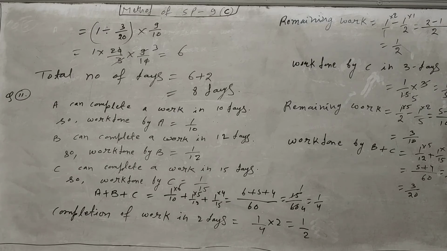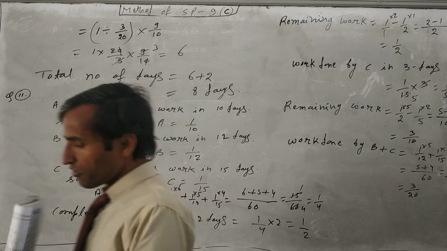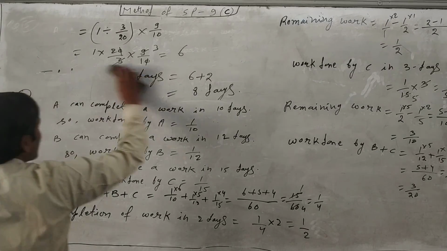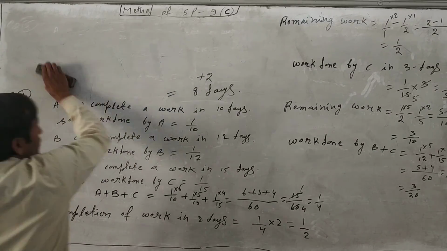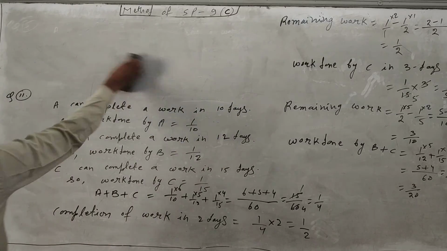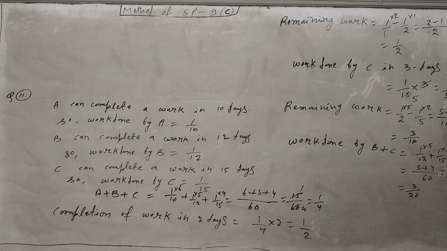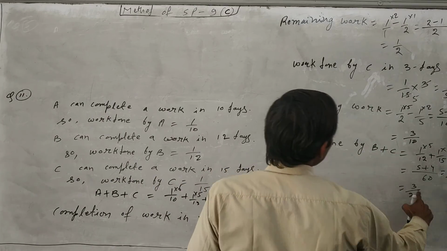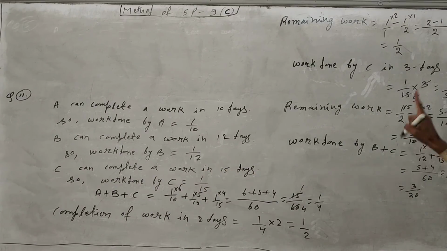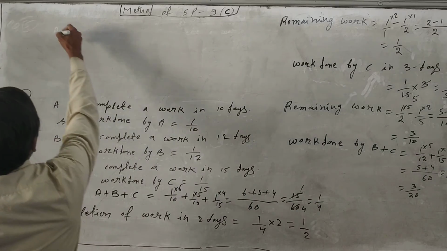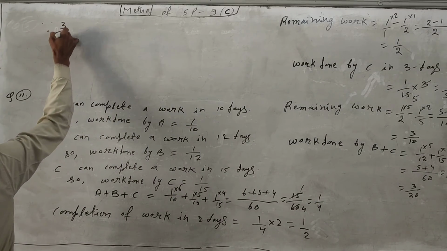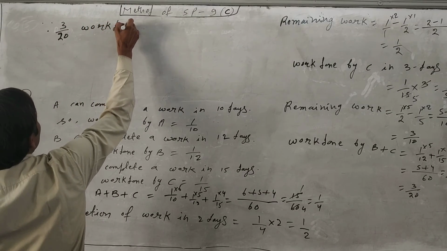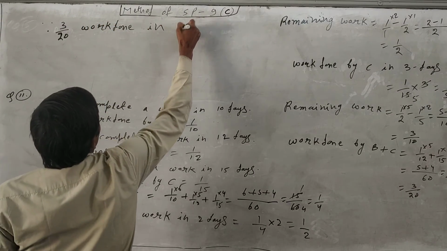Now we have to write it as a unitary method here also. Whatever remaining work is there, in how many days will they complete it? We will find that. The remaining work is 3 upon 10, and they do 3 upon 20 work in 1 day. So write down: 3 upon 20 work is done in 1 day.